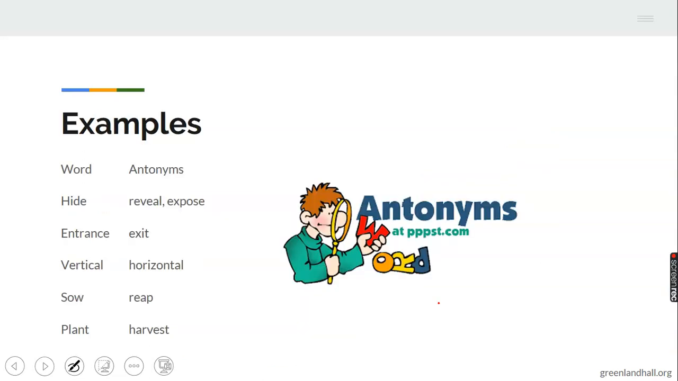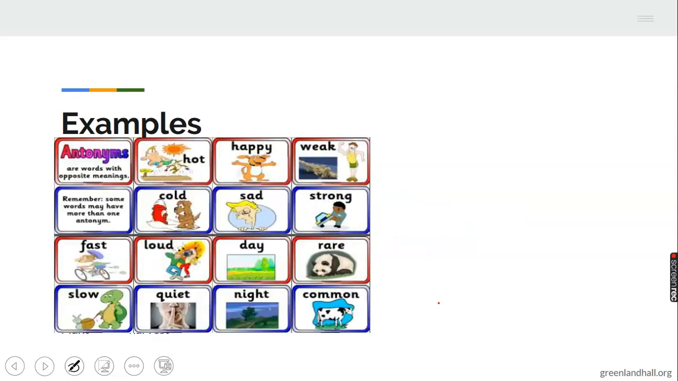Now I have more examples of antonyms. Hide, reveal or expose, opposites. Entrance, exit. Vertical, horizontal. Sow, reap. Plant, harvest. Those words are opposite in meaning to themselves.